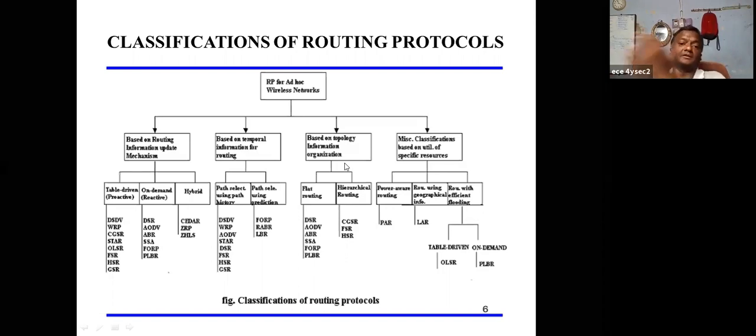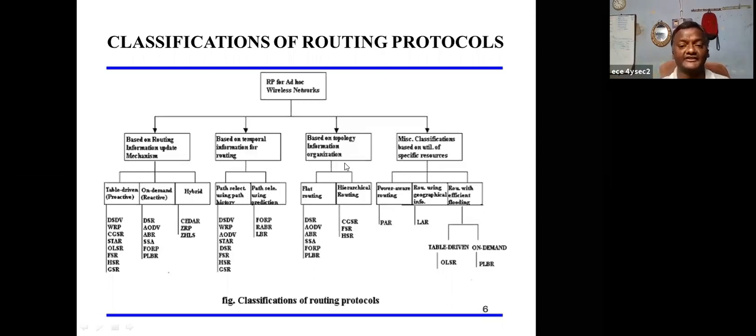That is a particular priority, called hierarchical routing. Flat routing means they can follow without any priority, without any hierarchy. They can send anyway, but they follow the addressing of the IEEE 802.3 standards.